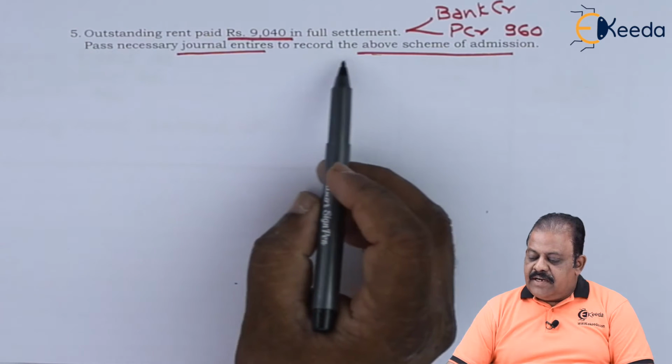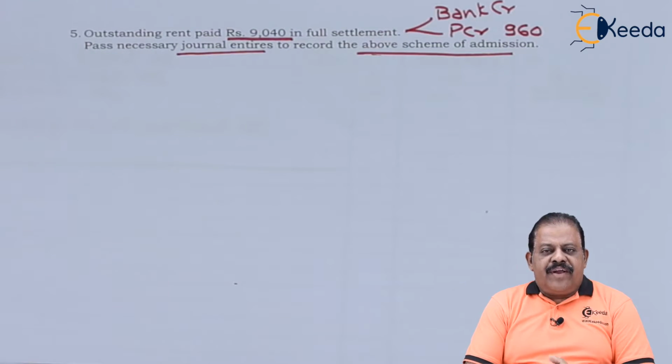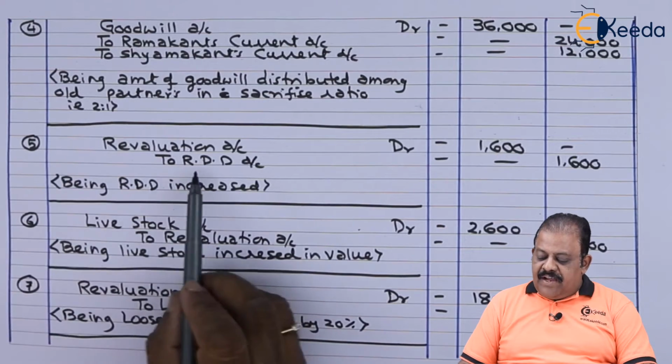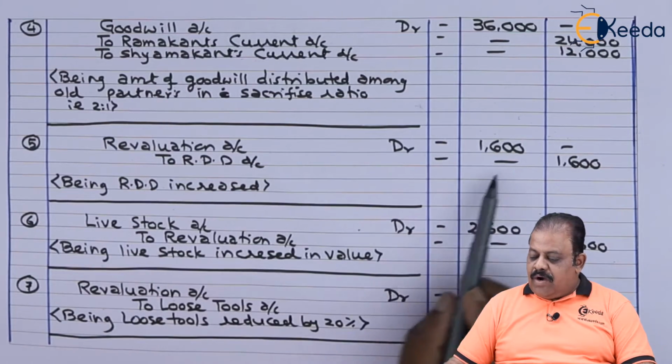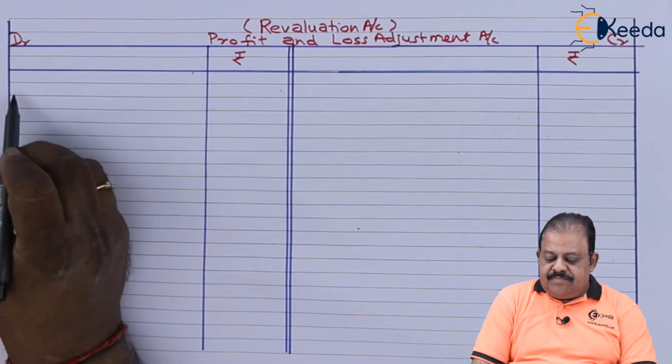Pass necessary journal entries to record above scheme of admission. We have recorded all adjustments. Let us close revaluation account first. As per entry number 5, revaluation account debit to RDD 1,600.